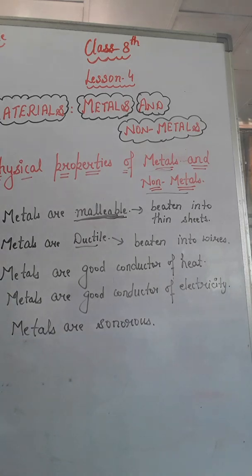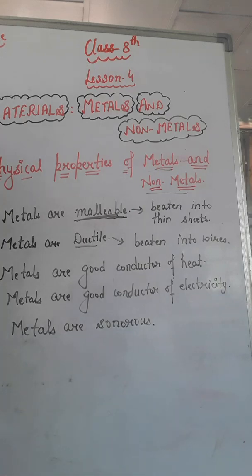As you can see in your schools that bells are made up of metals, right? Have you ever seen wooden bells in temples, right? In temples also the bells are made up of iron, right? Because iron is a metal and it produces a lot of sound. But if a bell is made up of wood, it will never produce sound because non-metals are non-sonorous in nature. The things made of metals produce a ringing sound when struck hard.